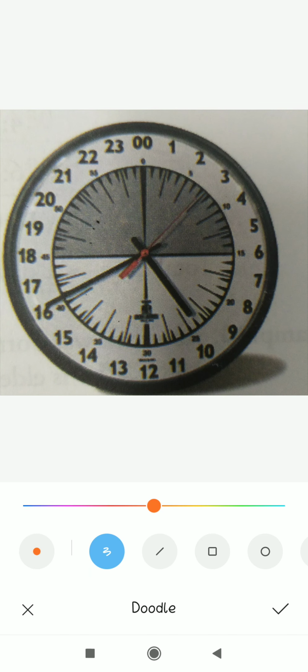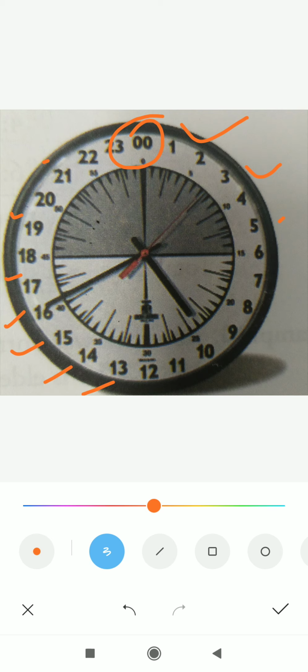You see 1, 2, 3, 4, 5 like this up to 12. Then after 12, no a.m. or p.m. After 12 comes 13, 14, 15, 16 like this up to 24. These zeros are for 24. Now you see the difference.